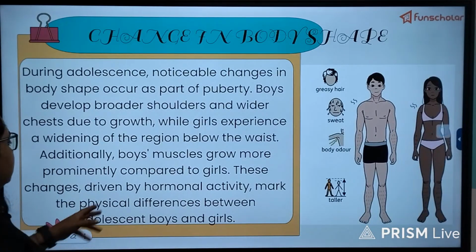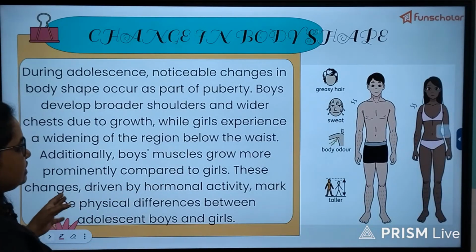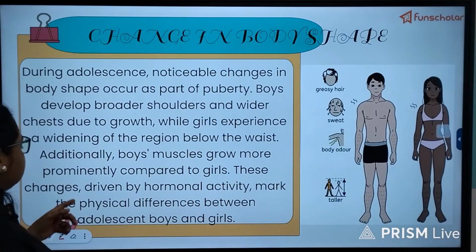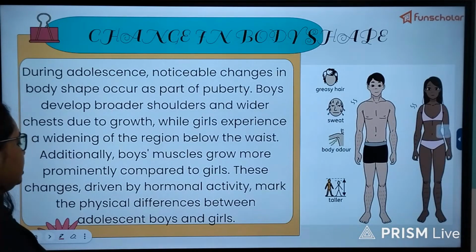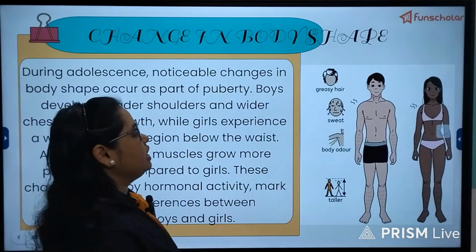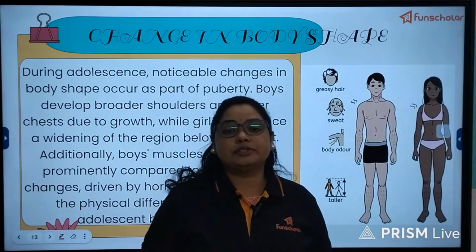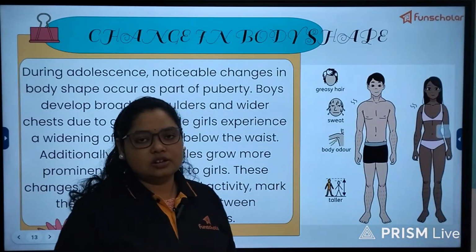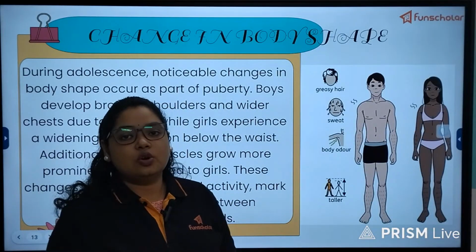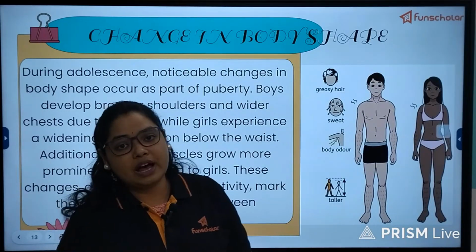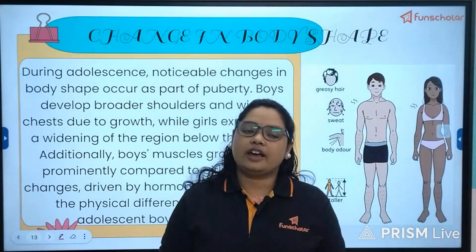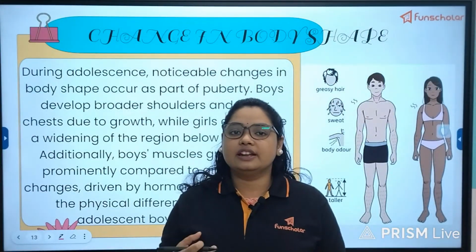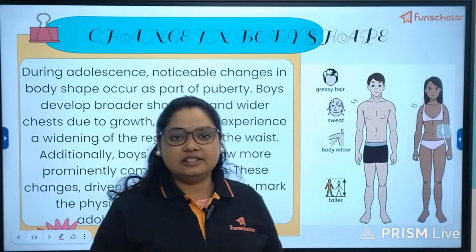And this growth and the change in body shape is driven by hormonal activity. So obviously in this stage there is a spike in hormones, a sudden rise. The growth hormone, which is secreted by the pituitary gland, is also secreted at a high amount, so that there is a rapid increase in the height.